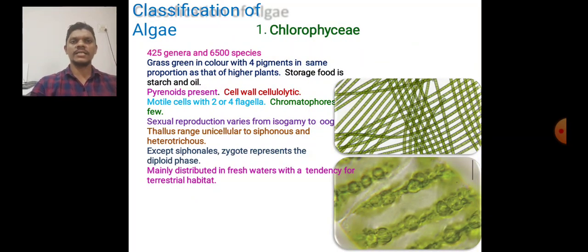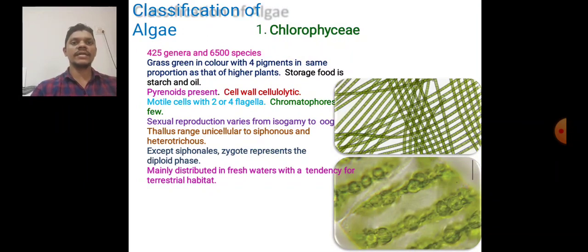The Chlorophyceae has 425 genera and 6,500 species. They are grass green in color, with pigments in the same proportions as those of higher plants. The storage food is starch and oil. Pyrenoids are present. The cell wall is cellulosic. The motile cells have two flagella. The chromatophores are few. Sexual reproduction varies from isogamy to oogamy.